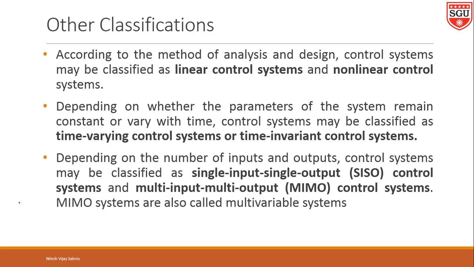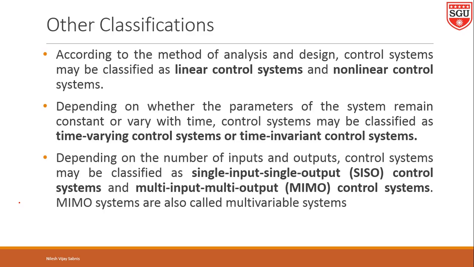In single input single output control system, there is only one input and one output. Opposite to that, in MIMO system, there are a number of inputs and a number of outputs.